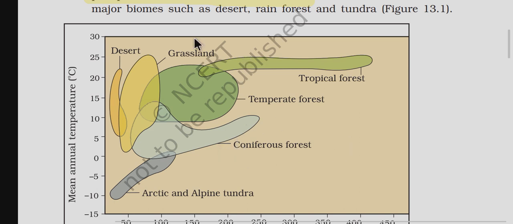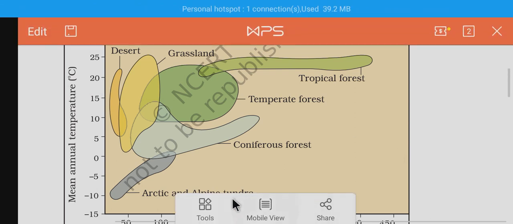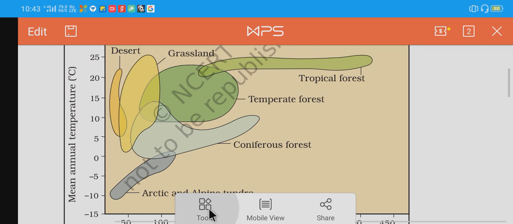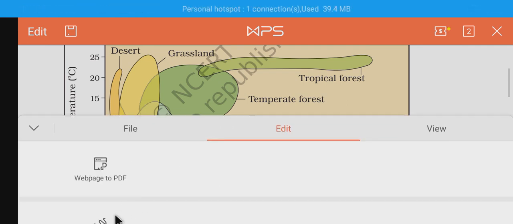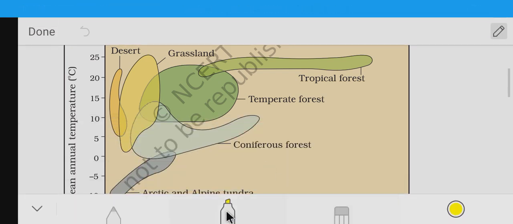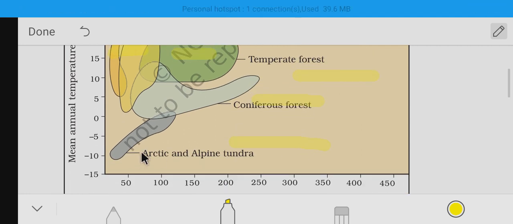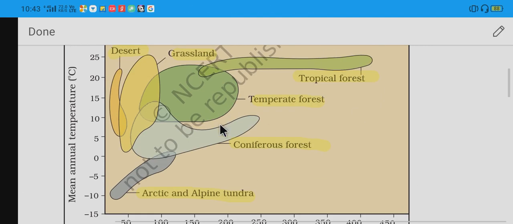So they will ask in the form of "label the following," and they will give the diagram. So you have to practice the diagram before going to the exam. So this is desert, grassland, temperate forest, tropical forest, coniferous forest, and Arctic and alpine tundra. Arctic as well as alpine tundra.